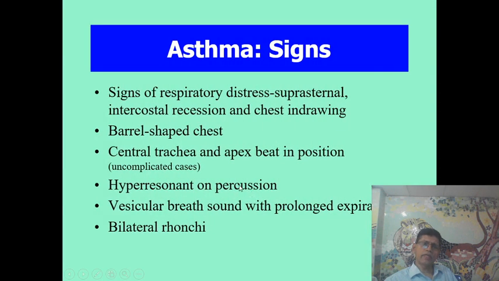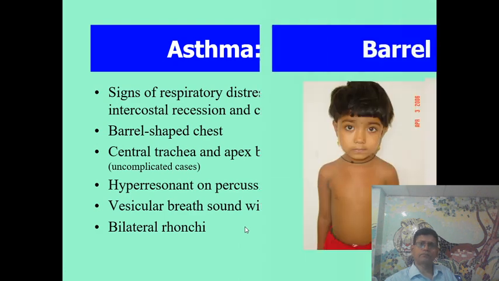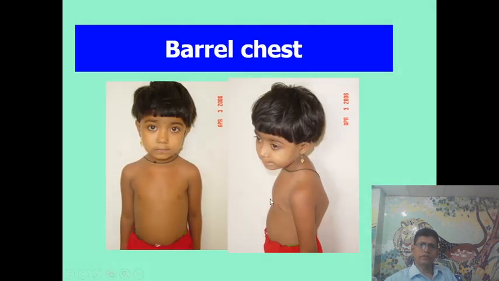The signs of asthma are signs of respiratory distress: suprasternal and intercostal recession, chest indrawing, barrel-shaped chest in chronic conditions, central trachea, apex beat in normal position, hyperresonant percussion note, vesicular breath sound with prolonged expiration, and bilateral rhonchi. There is a barrel chest in the case of a child suffering from asthma for a long time.